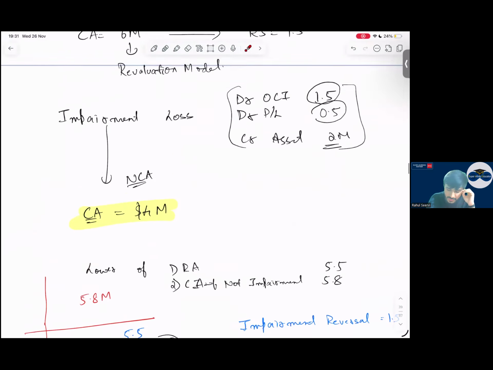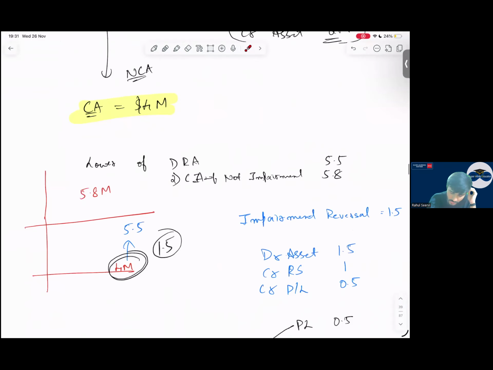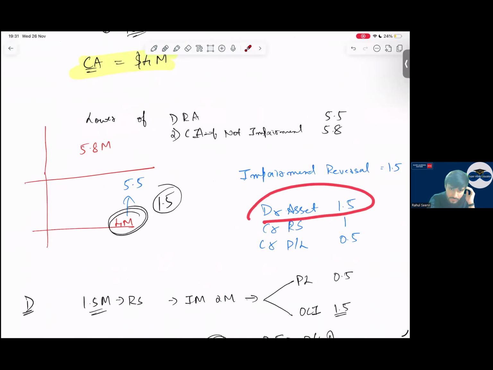First to PNL. In PNL, how much is the loss you have recorded? See, 0.5. So I'll increase the value of the asset by 0.5. Sir, in PNL, I'll record 0.5 and the remaining I will record what? 1 million. 1 million in revaluation surplus.